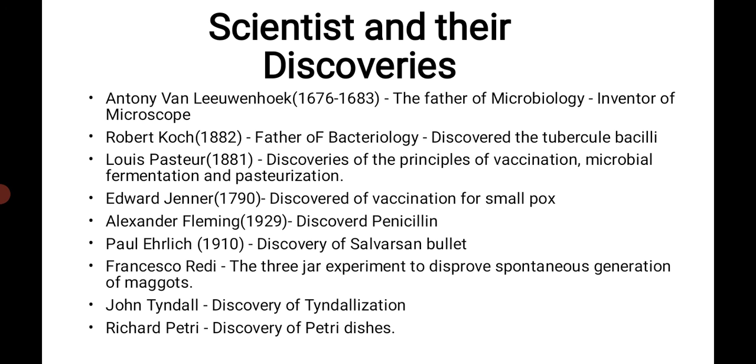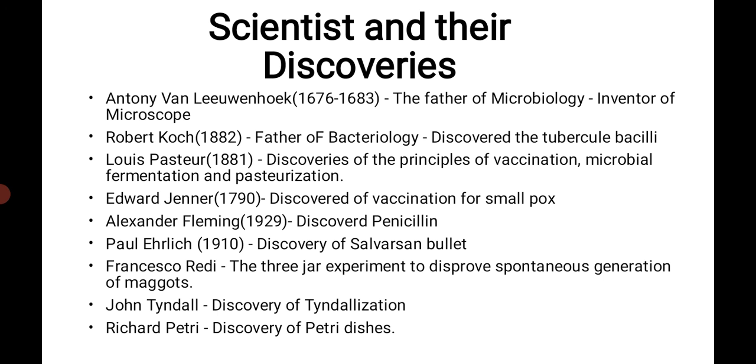Next scientist is Francesco Redi, who did the 3-jar experiment to disprove spontaneous generation of maggots. He was the first person to challenge the theory of spontaneous generation by demonstrating that maggots come from eggs of flies. Next scientist is John Tyndall.